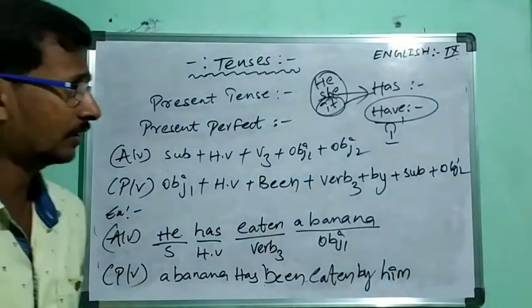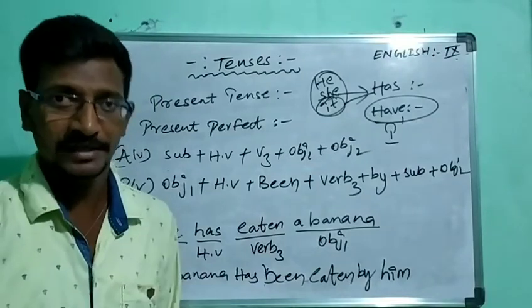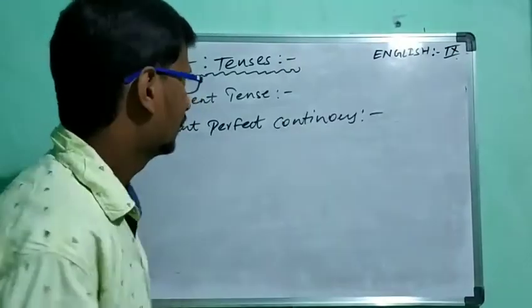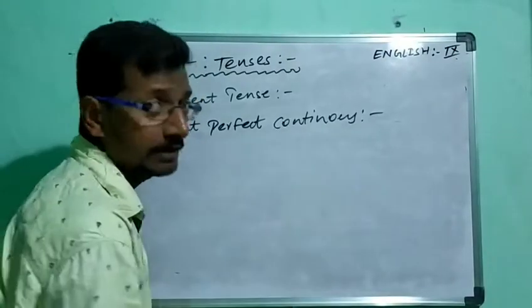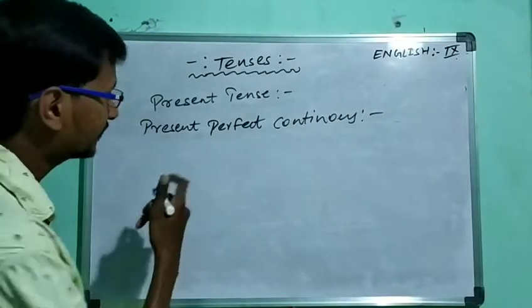Okay. So now the next one is present perfect continuous. Let us know about it. What is the structure of the present perfect continuous?